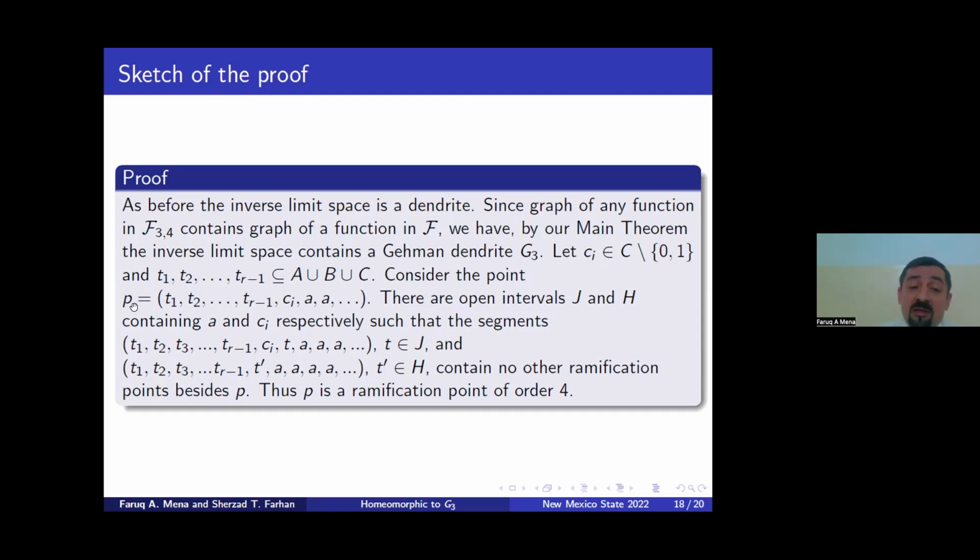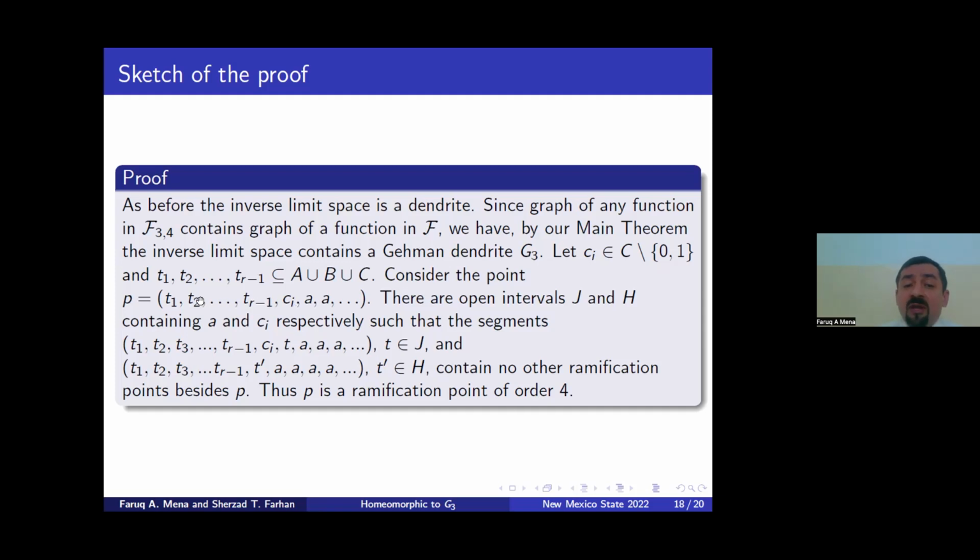So this P is a ramification point of order 4, and we don't have any other ramification point in such an open interval in the factor spaces, I and J here, because T is in J and T prime is in I. So corresponding to any c_i, we have a ramification point of order 4.